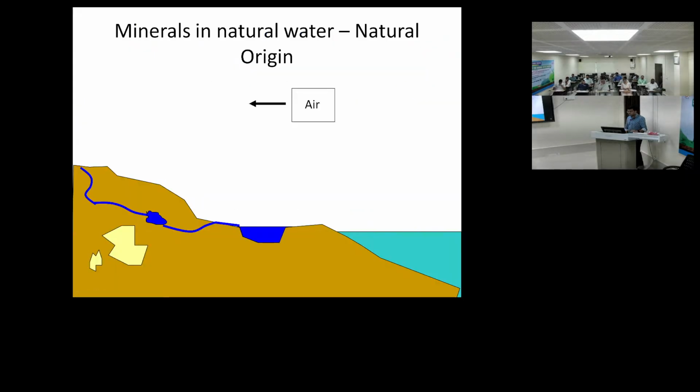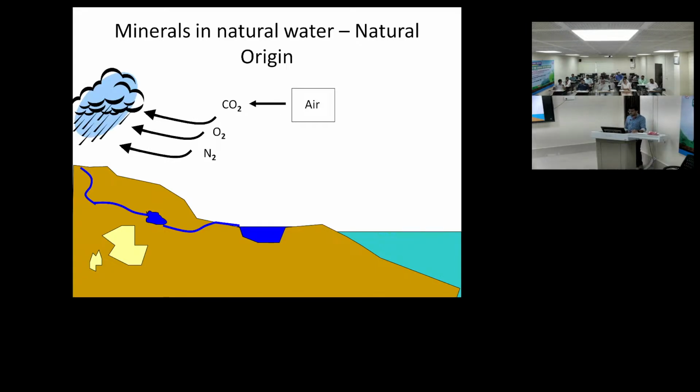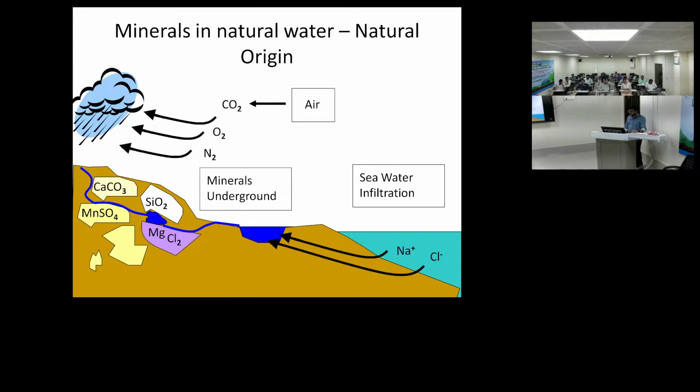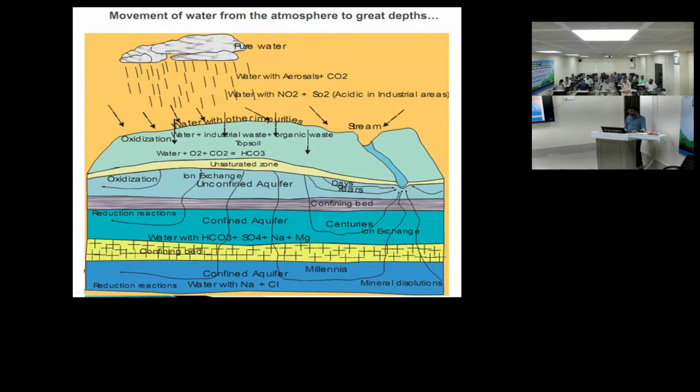So what I was telling is that from air, carbon dioxide, oxygen, nitrogen come, then minerals in the ground, calcium carbonate, magnesium sulfate, silicate, magnesium chloride go into the water, and from the sea, sodium and chloride come into the water. So this is the complete cycle. Everything has been discussed here earlier.